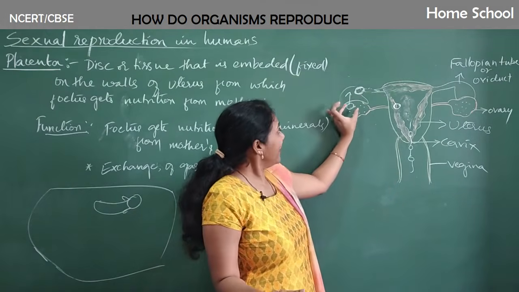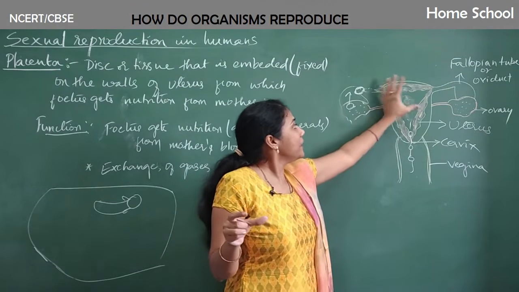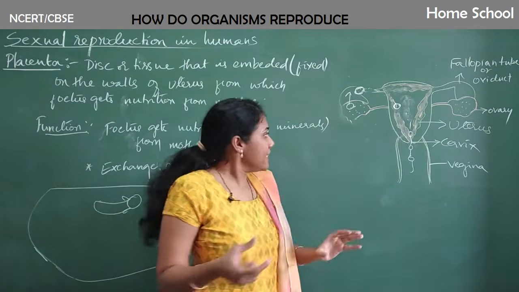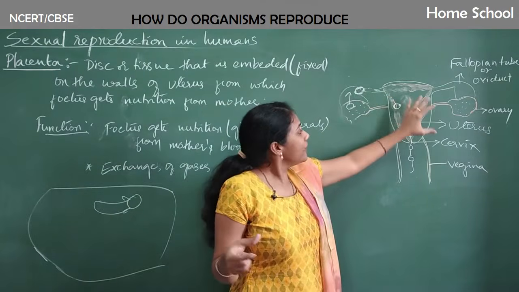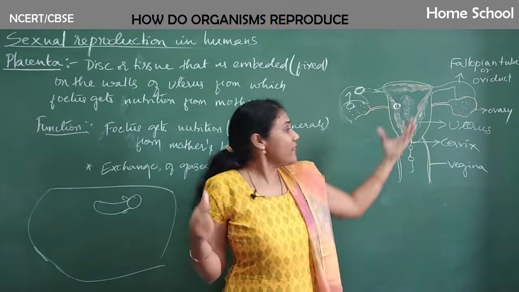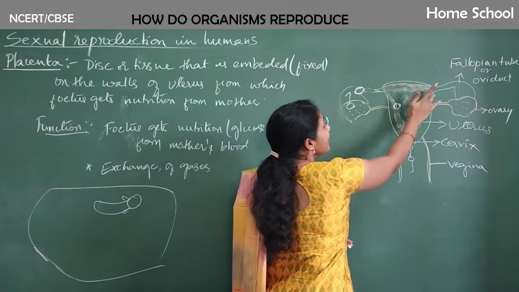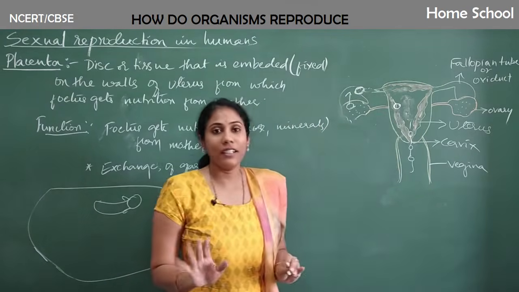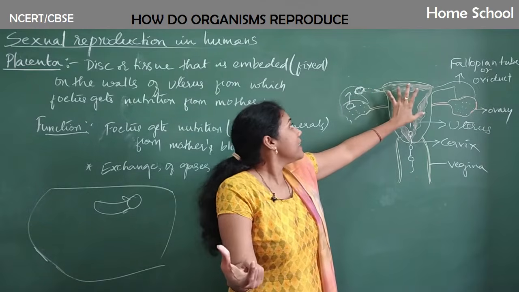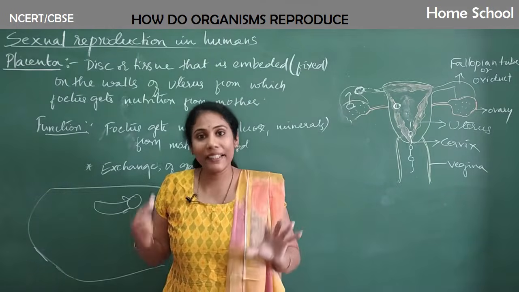Every month an egg is released into a fallopian tube, right? That means every month what the reproductive system expects is for the sperm to enter and fertilization to occur. That's the reason the uterus also prepares itself for fertilization every month, because the uterus is the one which has to hold the baby. It has to be very strong. Yes or no? So its lining becomes thicker and thicker. Clear? On that lining, if the egg is fertilized, the zygote will come and sit on the lining. This is what we call implantation, right?